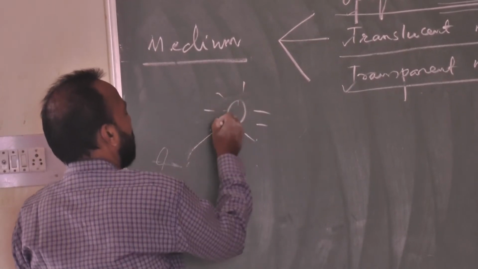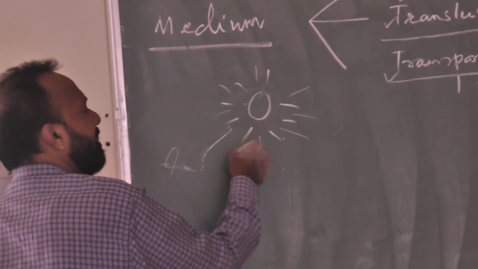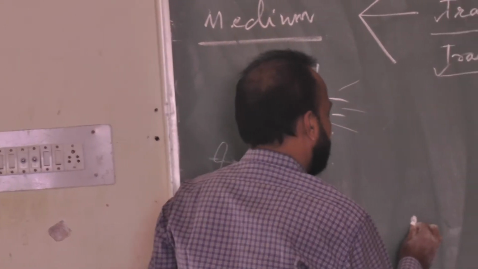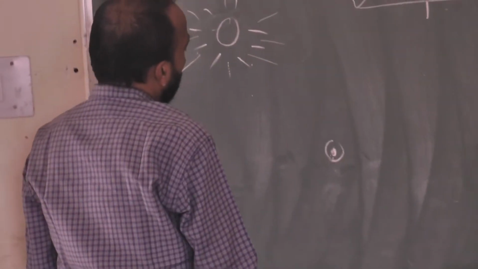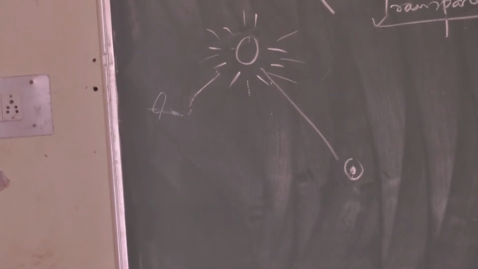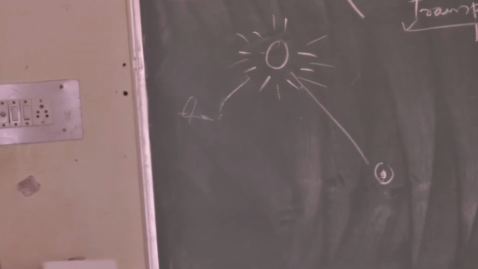Suppose sun radiation is traveling in different directions. Suppose we are here, and the earth is there. What is the mean distance between the earth and the sun? It is approximately 150 million kilometers.